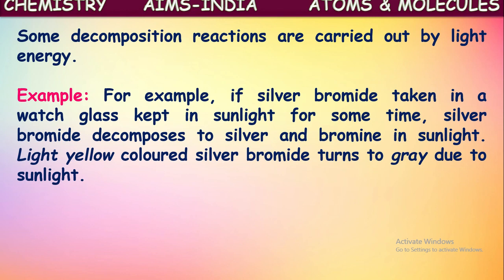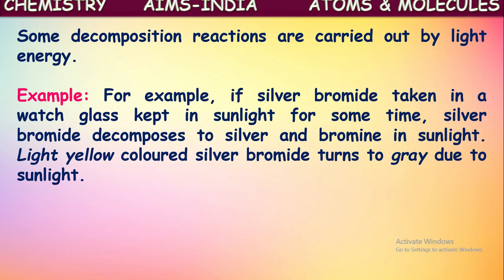So what is happening if silver bromide is kept in the sunlight for a certain time? This silver bromide in the presence of sunlight decomposes to form silver and bromine gas. So bromine gas will escape. It remains there as gray colored silver powder.